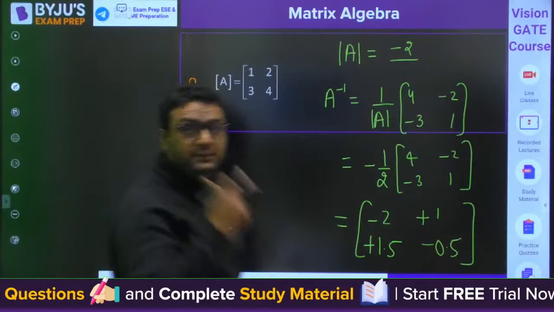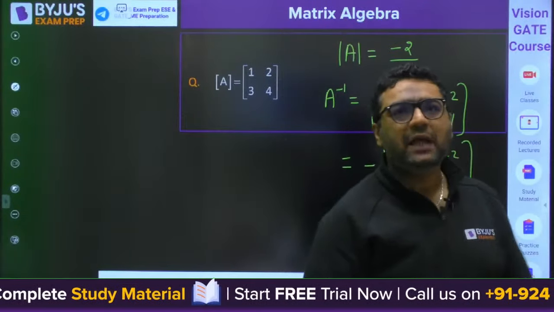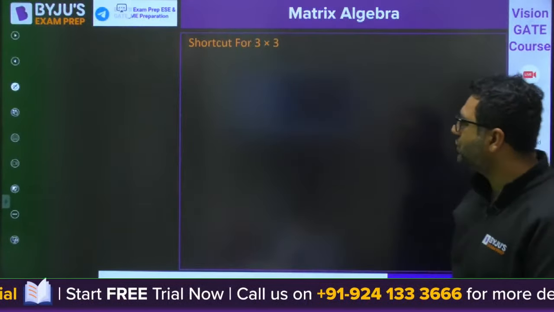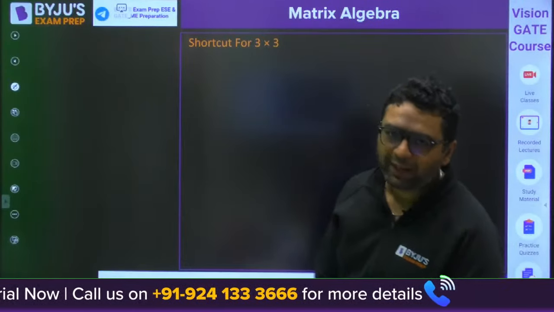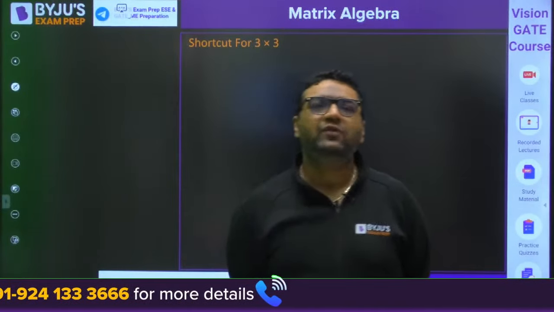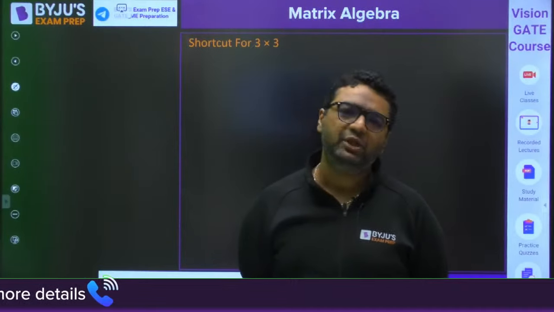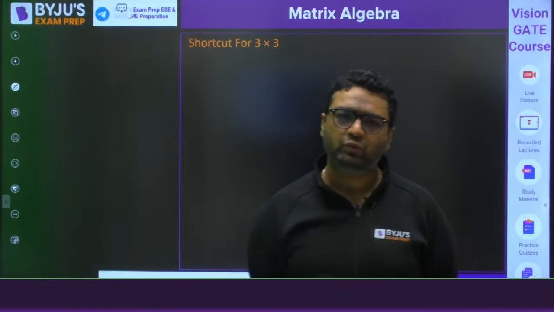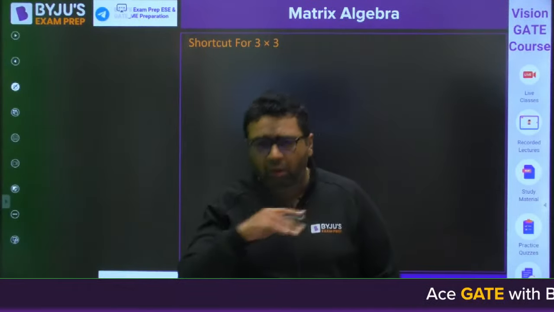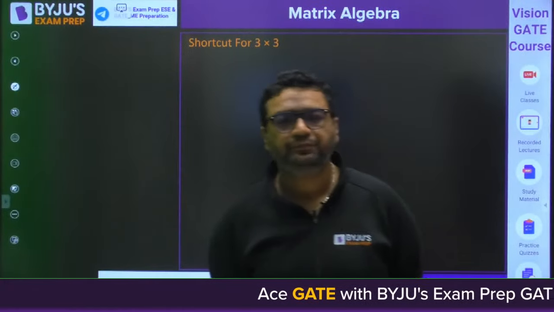Very good, guys. So guys, now we are moving to the 3 cross 3 matrix. Okay. So when we are going for the 3 cross 3 matrix, I will be showing you with the help of a question.